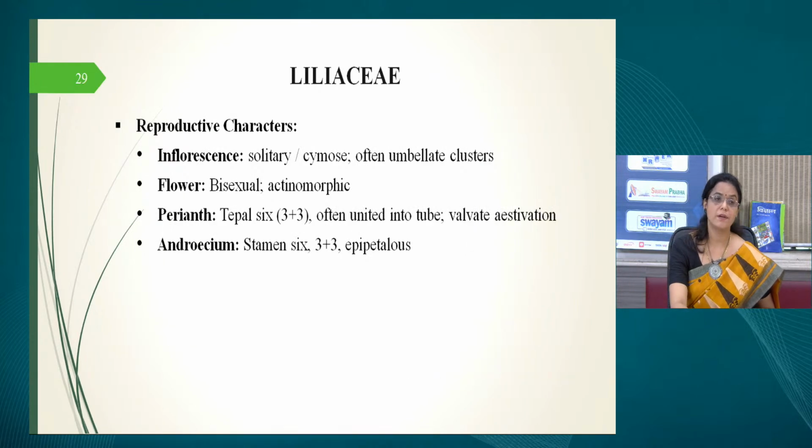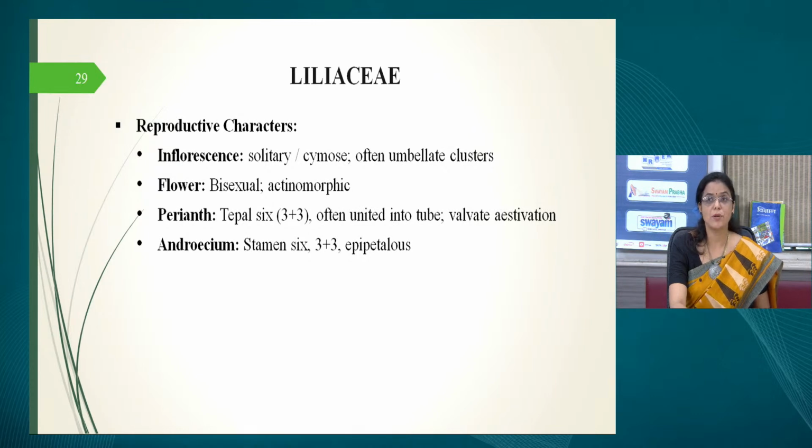Coming over to the reproductive characters, the inflorescence can be solitary, a single flower, or cymose, and the cyme can be arranged in an umbellate manner, or an umbrella kind of manner. So the allium, onion inflorescence resembles this kind of inflorescence. If you have seen onion flowers, they are beautiful flowers. We only see the onion as economically important, the stem that we eat.